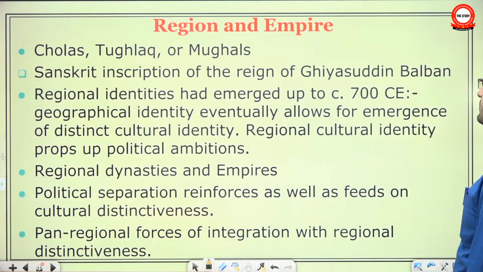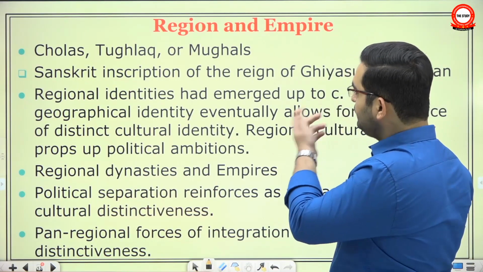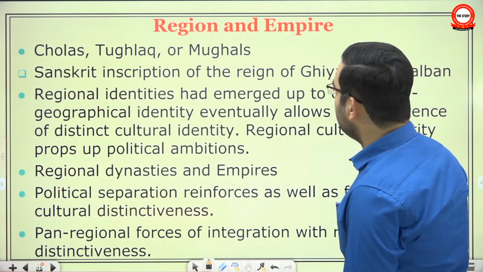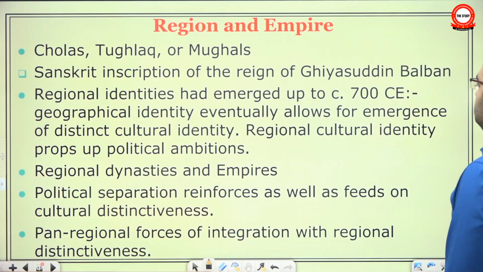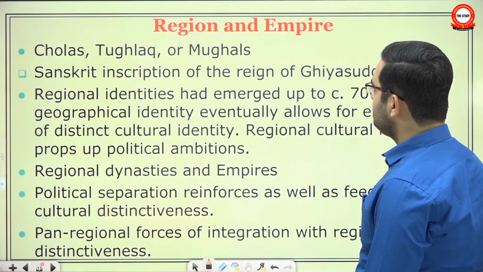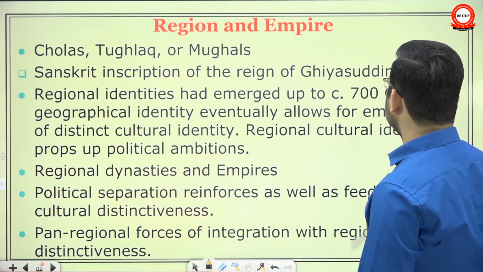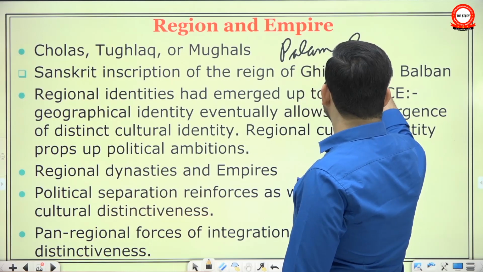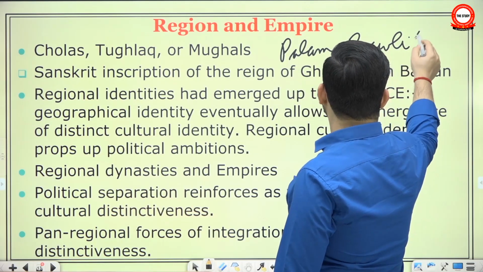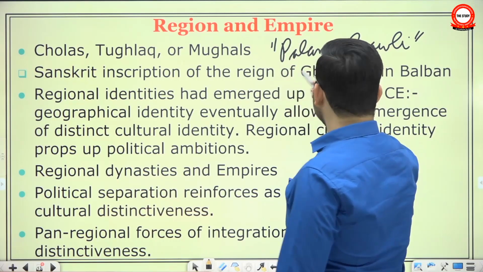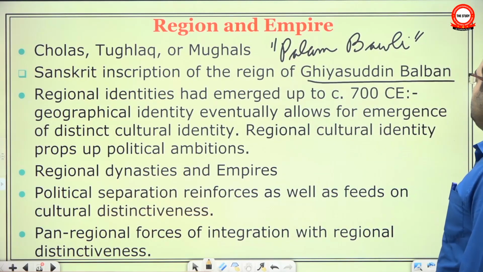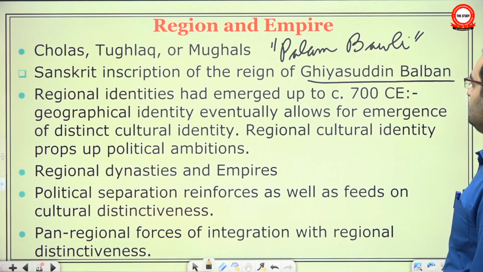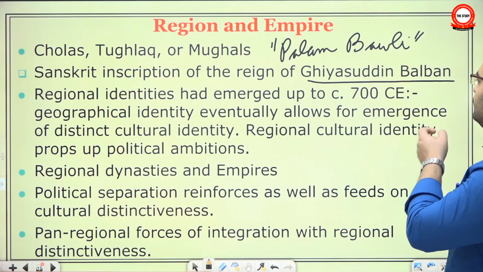Now, regions and empire. See, there have been a few important empires in medieval period: the Chola Empire, Tughlaqs, and Mughals. And they have given this example of a Sanskrit inscription of the reign of Ghiyasuddin Balban. Actually, there is this place called Palam, and there is a Bawli, means a step well. It's called Palam Bawli inscription. It is written for Ghiyasuddin Balban, an important sultan of the slave dynasty in 13th century, and written in Sanskrit. It is written for him, not by him.